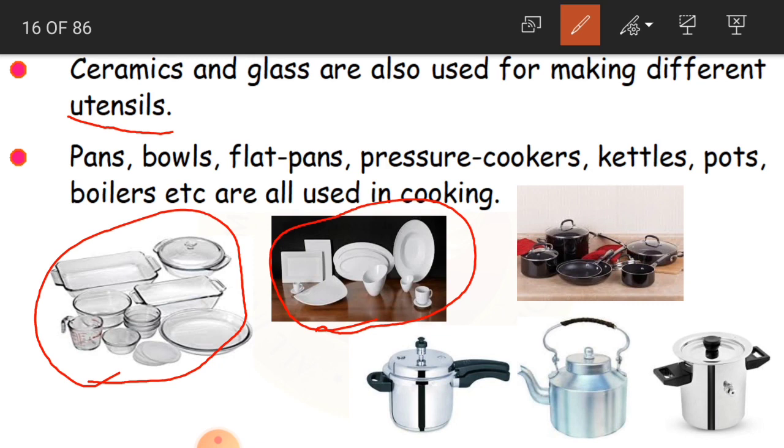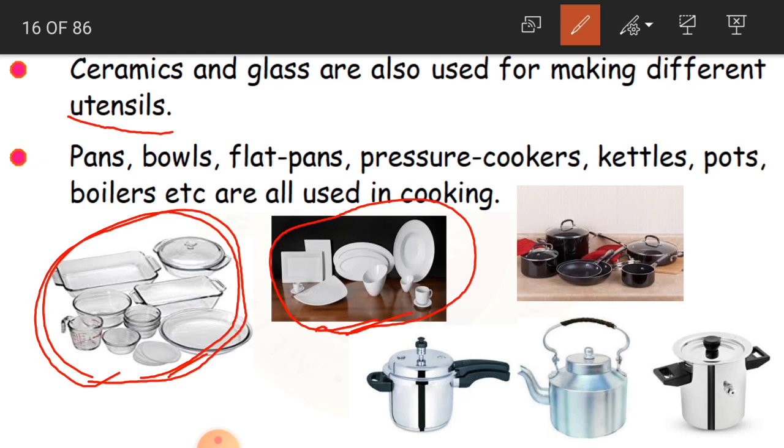Suppose the curry has already been prepared and we want to serve it on the dining table. So we take the help of these glass items so that they look good on the table. Especially when special guests or relatives are coming on some special occasions, if you want to serve in a very beautiful manner, you use these ceramic and glass utensils to serve the cooked food.